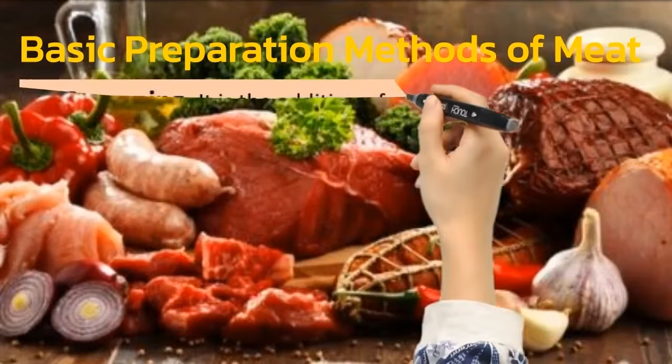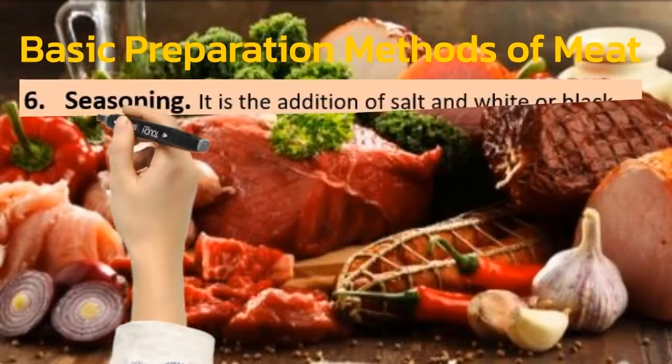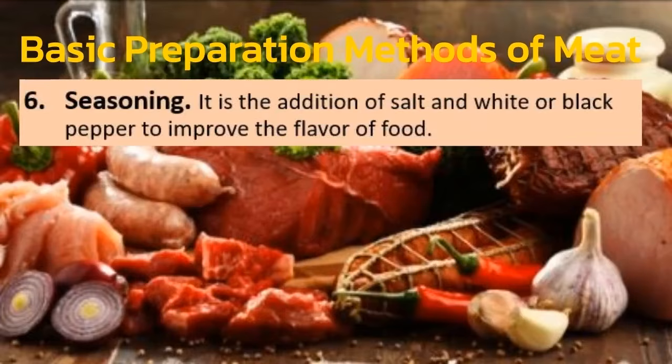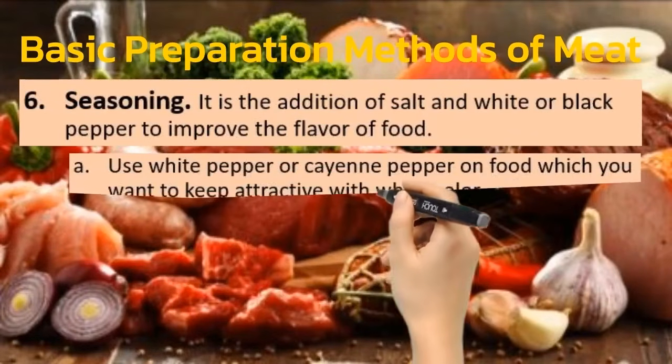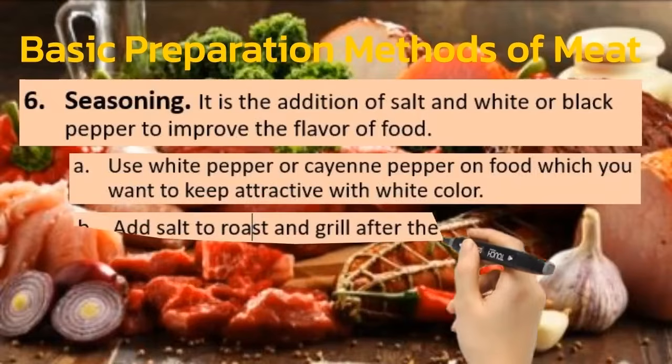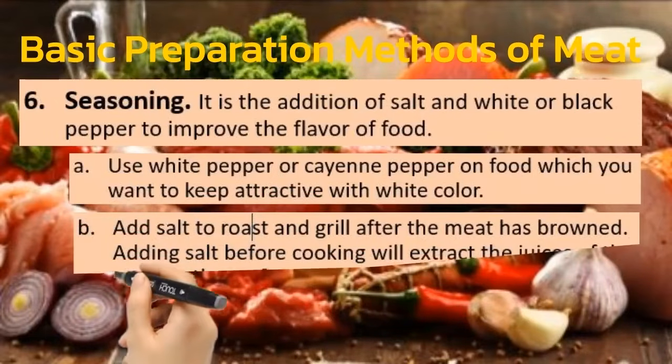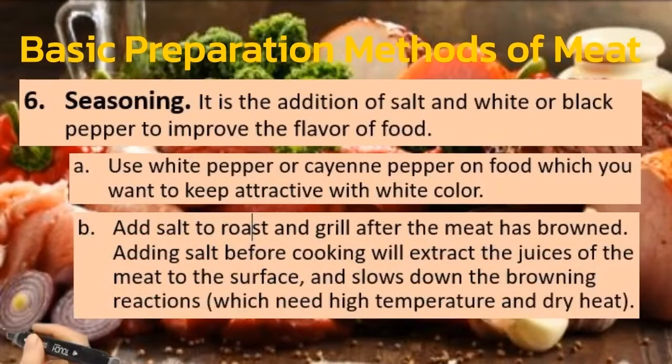Number 6 is the seasoning. It is the addition of salt and white or black pepper to improve the flavor of food. Letter A, use white pepper or cayenne pepper on food which you want to keep attractive with white color. Letter B, add salt to roast and grill after the meat has browned. Adding salt before cooking will extract the juices of the meat to the surface and slow down the browning reactions. This needs high temperature and dry heat.